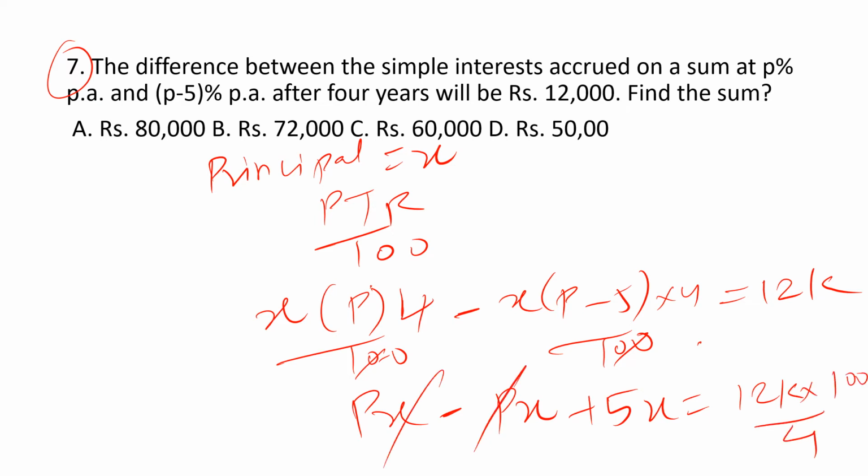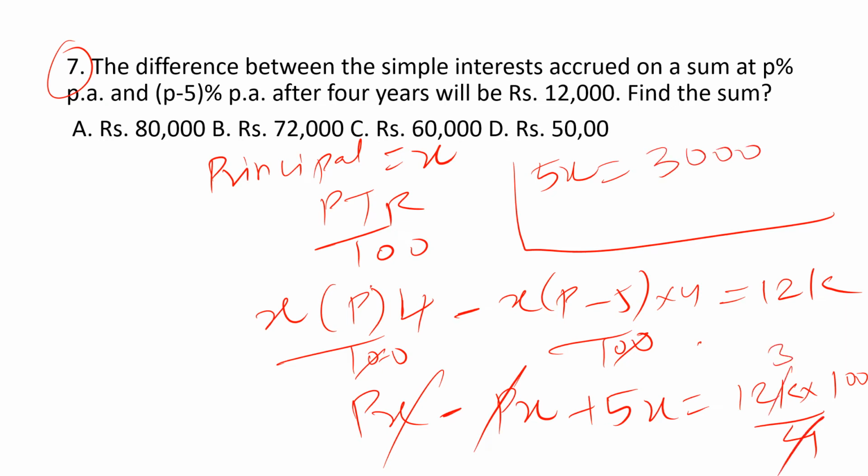So px minus px cancel, 5x is equals to, 4 ones are 4, threes are 3k, 3000 into 100. So guys x is equals to, 5 ones are 5, twenties are 60,000. Option C is the correct answer.